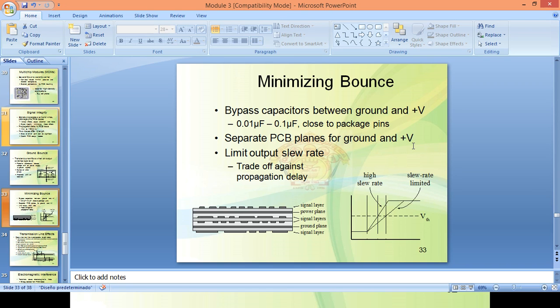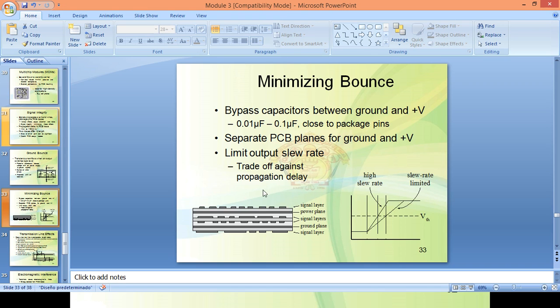This reduces the clock frequency. As the propagation delay increases, it will decrease the frequency, and there should be a trade-off between the slew rate and propagation delay.